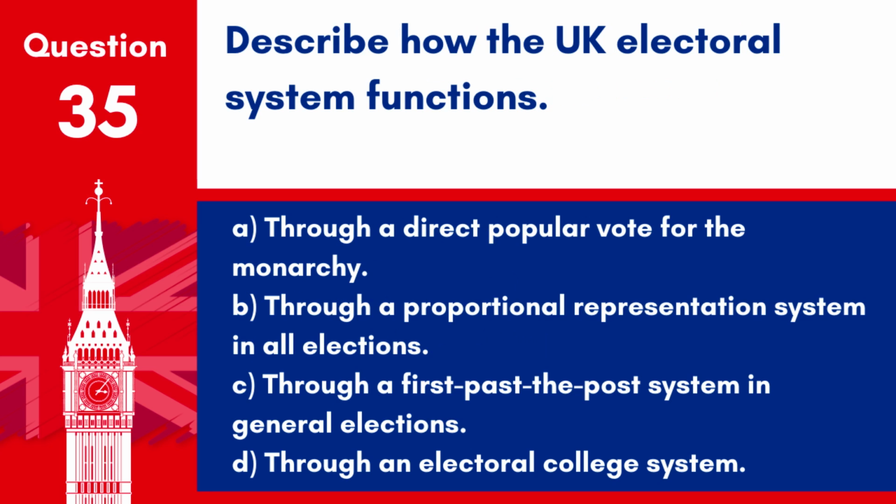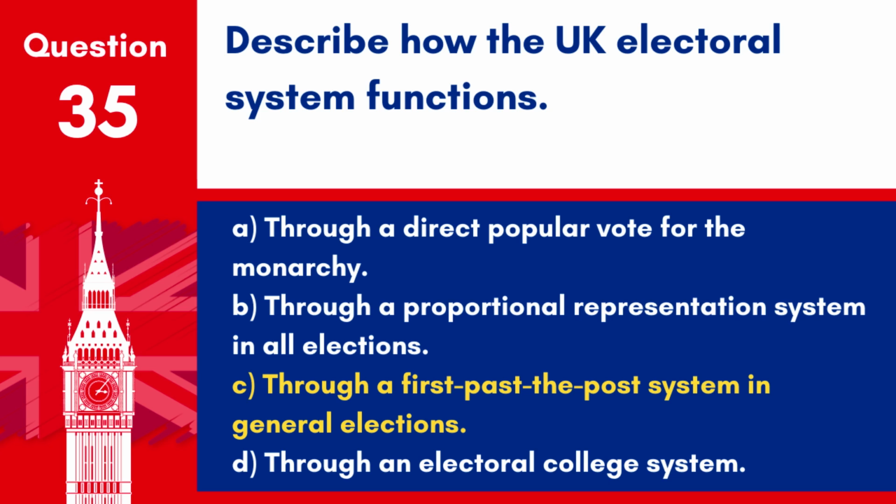Question 35. Describe how the UK electoral system functions. A. Through a direct popular vote for the monarchy. B. Through a proportional representation system in all elections. C. Through a first-past-the-post system in general elections. D. Through an electoral college system.